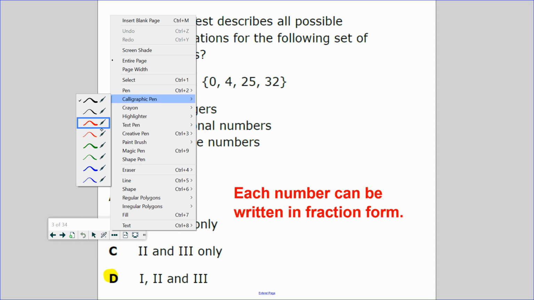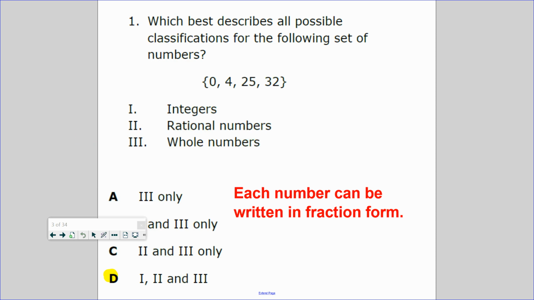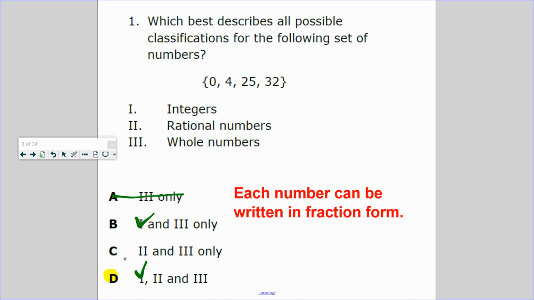So first of all, our first question is, which best describes all possible classification for the following set of numbers? Integers, rational numbers, or whole numbers? So let's go through the list. Integers. What are integers again? It could be positive or negative. Can't be a decimal. Can't be a fraction. So I think these are all integers. So they all could be integers. Yes and yes. So I think A's out and C's out. That's good for process of elimination.